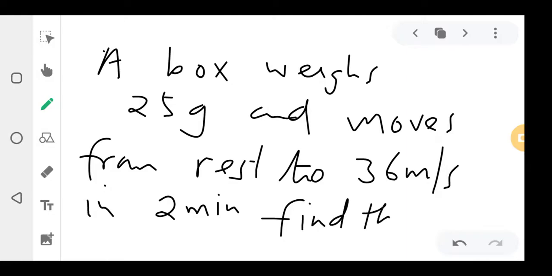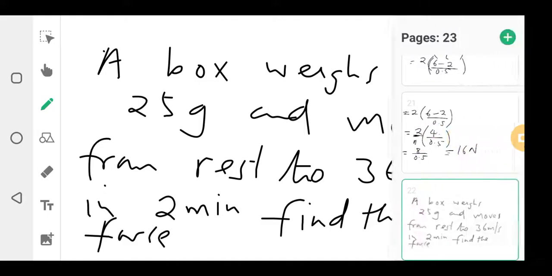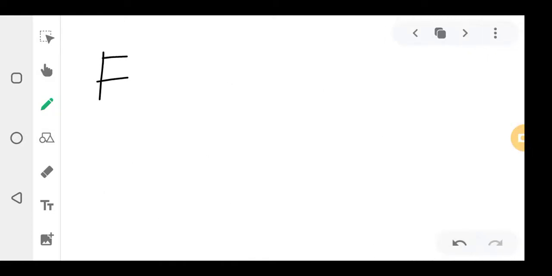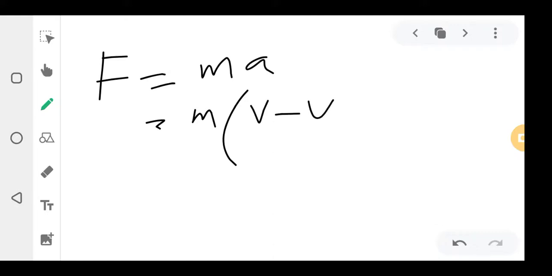Find the force. You see this question, the way I phrased it? Find the force. Because of the velocity, use the velocity formula. I told you, whenever I say velocity, use the velocity formula. Force is equal to mass times acceleration, so mass times acceleration is final velocity minus initial velocity over time. What is the mass?